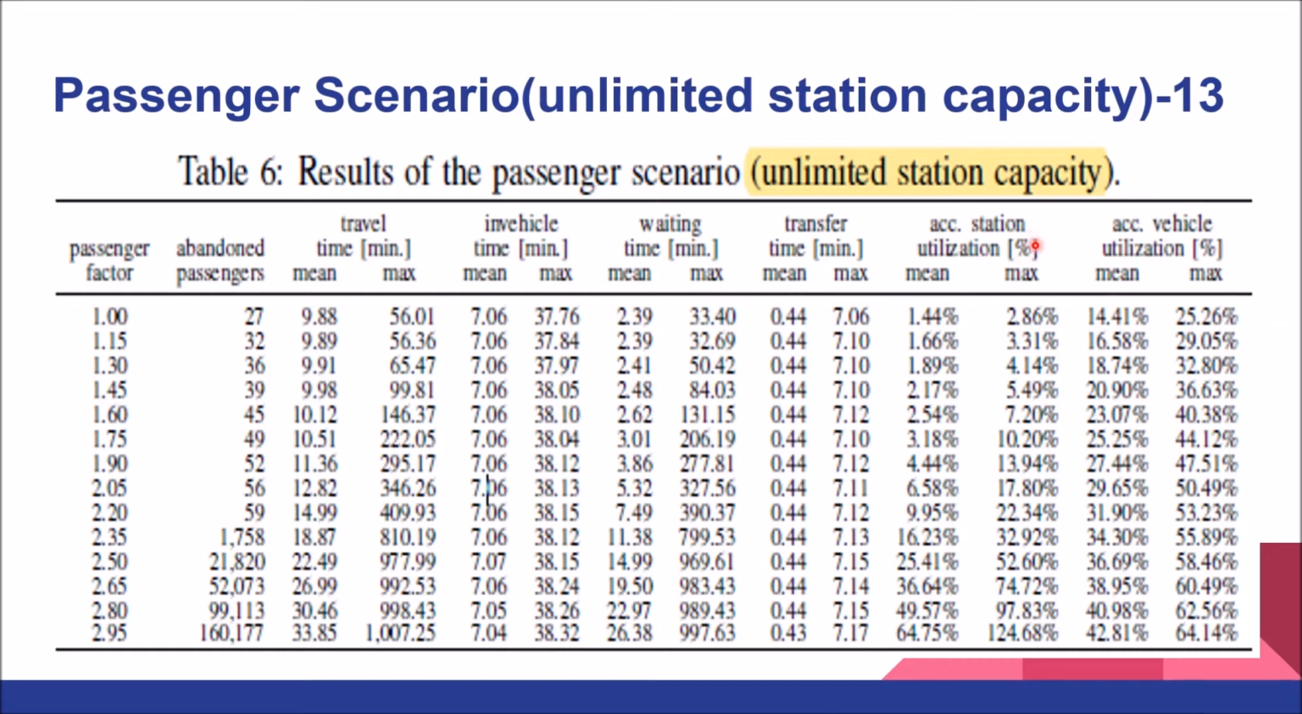Then the station utilization: because it's an unlimited station capacity, we can see that as the passengers accumulate at the station, they keep missing the trains. So by the end, at a 2.95 passenger factor, the station utilization is way too high. The maximum is above 100 because it's unlimited. With respect to the previous one, the vehicle utilization is also increasing down the line. Let's look at the graphs.